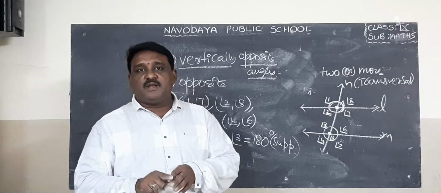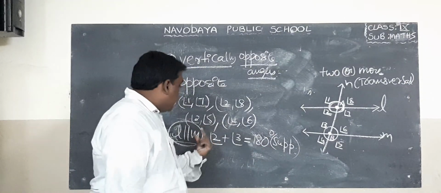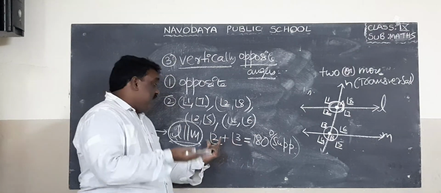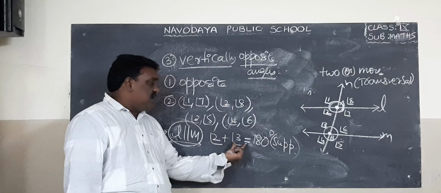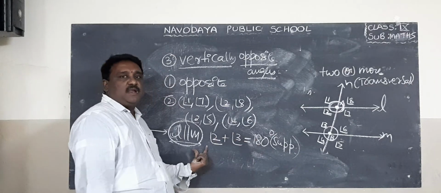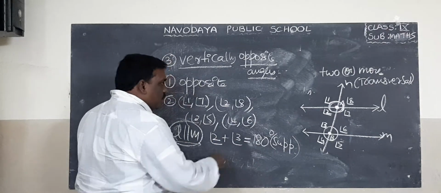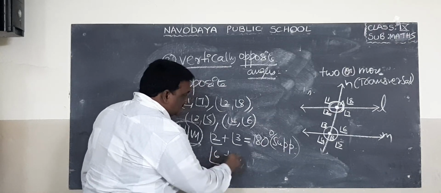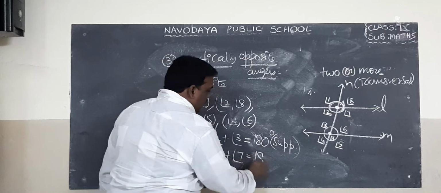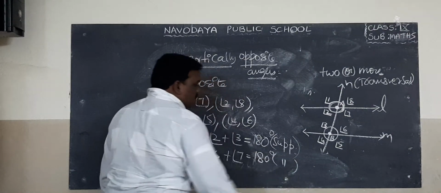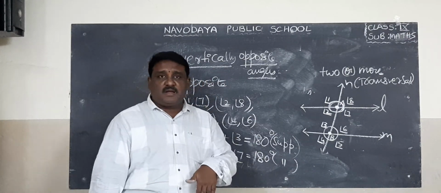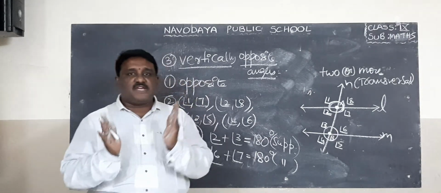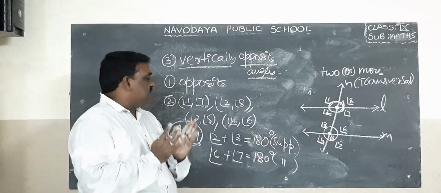When is it possible? If the lines are parallel. If the lines are parallel, angle 2 plus angle 3 equal to 180. If angle 2 plus angle 3 equal to 180, then the lines are parallel. So both are correct. One more: angle 6 plus angle 7 equal to 180. Same. So when we talk about supplementary, if the lines are parallel, then interior angles on the same side of the transversal are supplementary.